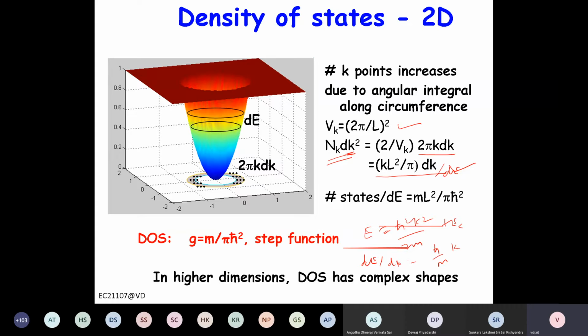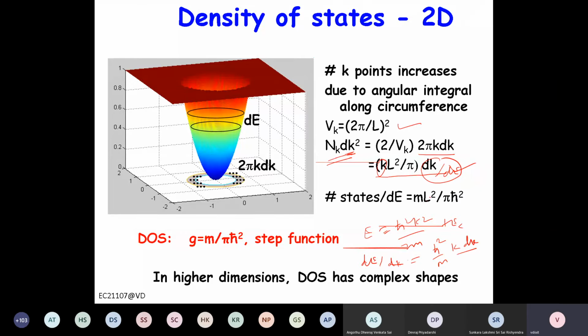So you see here, you can take k this side, dk this side, so k dk becomes m by h bar square, right? So you have to substitute here m by h bar square. So this becomes m L square by pi h bar square, right?